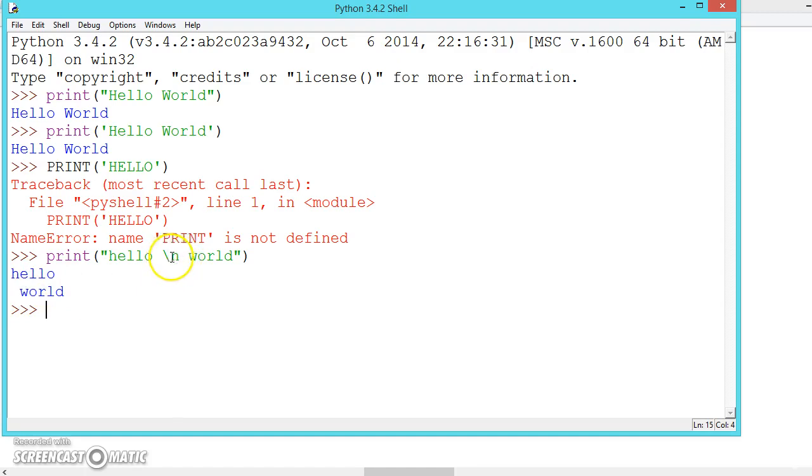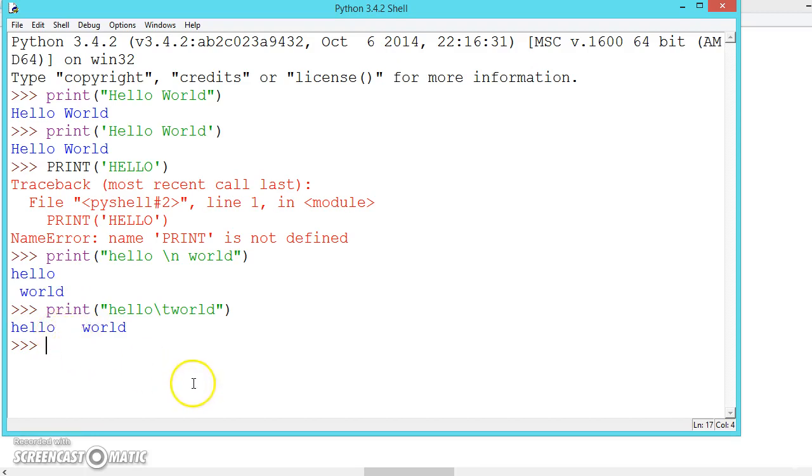Like this there is one more useful one. Let me show you. Backslash t is a tab sequence. It will place a tab space between the two words.